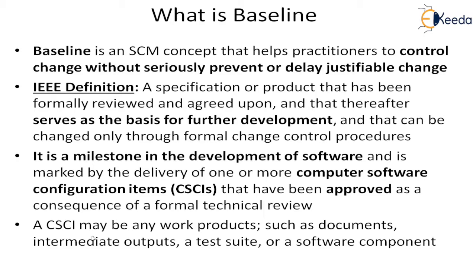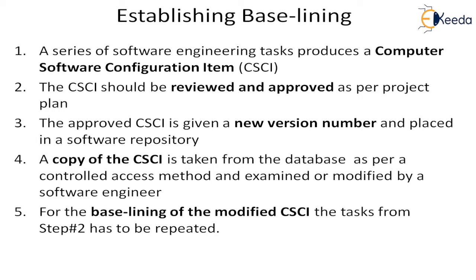A CSCI, that is a computer software configuration item, may be any work product such as documents, intermediate outputs, test suite, or a software component. So how do we establish the baseline?